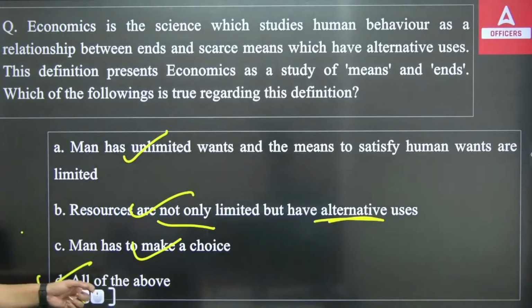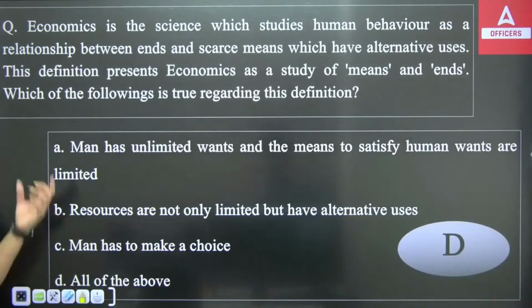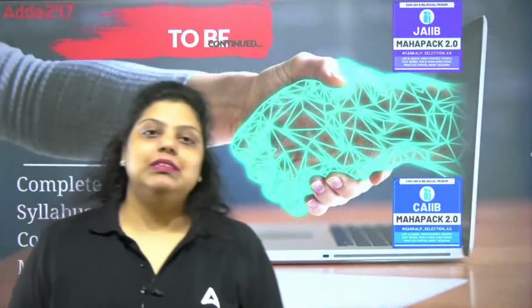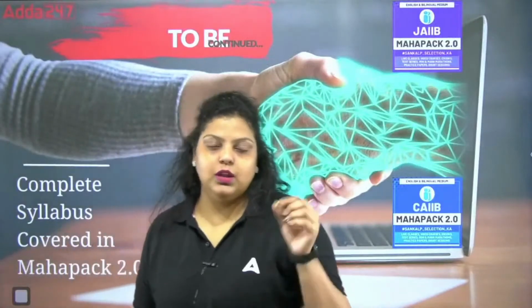This is what the definition in the question is defining, that these are the things in economics. So the right answer will be option D. The right answer is option D. So this is how we have discussed chapter number 12 of module B.